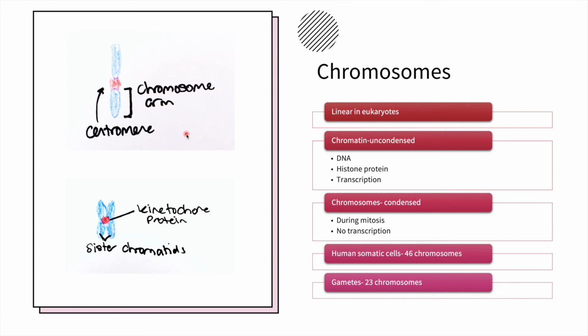As you can see, a eukaryotic chromosome is linear. It is composed of chromosome arms and the centromere, which is in the center, and the centromere contains protein kinetochore. During DNA replication, also known as S phase, identical chromosomes are paired in sister chromatids. They are attached to each other using kinetochore protein in the centromere.